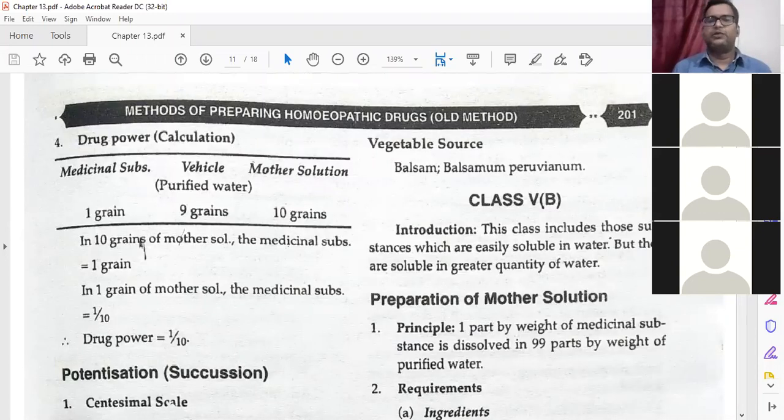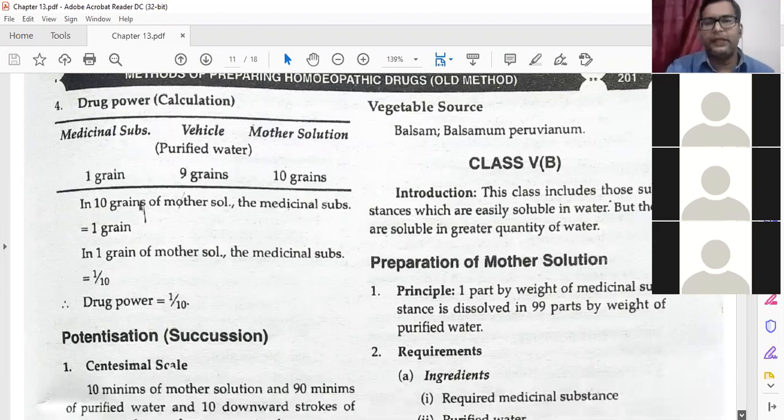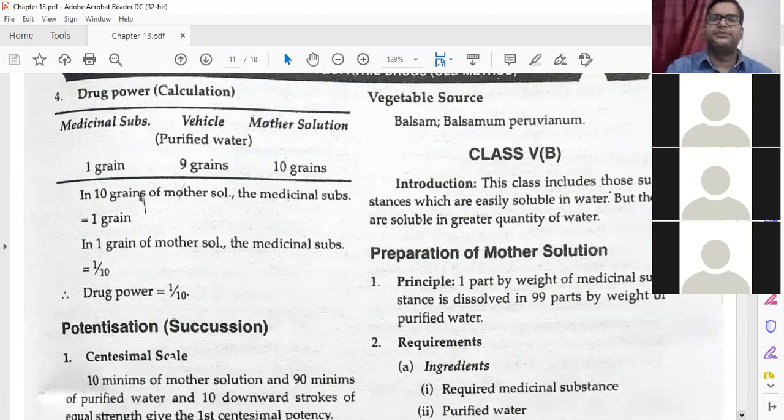Introduction: this class includes those substances which are easily soluble in water, but soluble in a great quantity of water. We need more quantity of water. Class 5 is soluble in water, but in class 5A we don't need much water, while in class 5B we need a greater quantity of water.